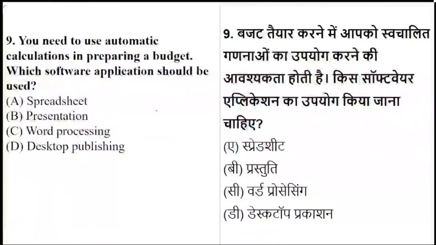Others can start answering. So it is basically calculations. When we talk about calculations, yes, it is spreadsheet, that is your Excel format sheet, and not your presentation or word processing or desktop publication. So when we use any calculation, it is in the form of spreadsheet. Question number 9, the answer is A1.